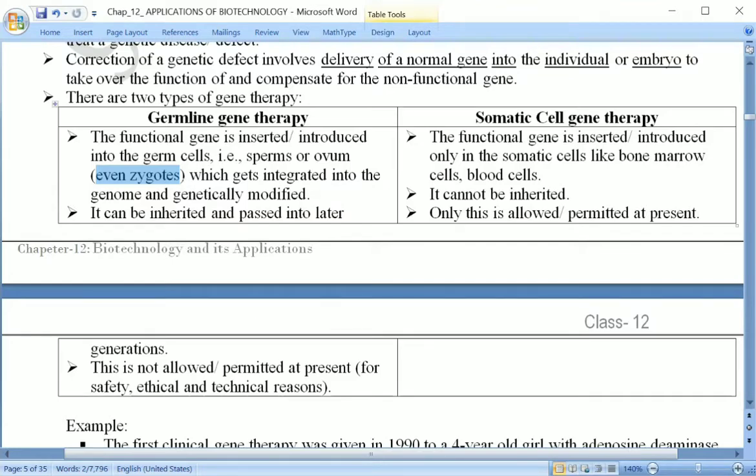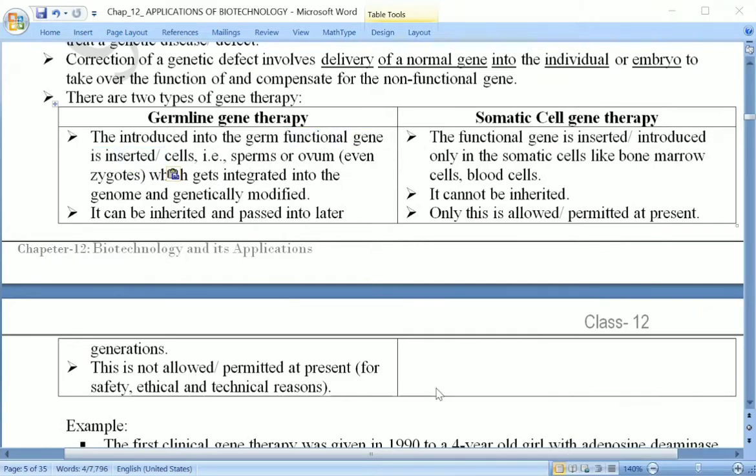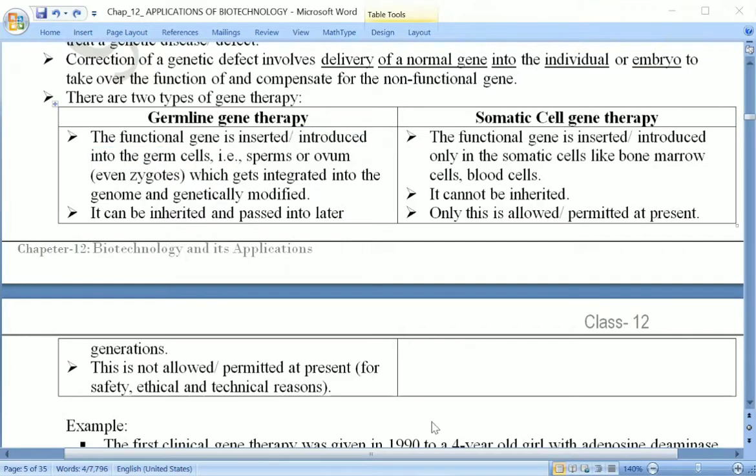Once again, what is that? In this case of germline gene therapy, what is done here? A functional gene is inserted or otherwise introduced into the germ cell. Germ cell refers over here to the gamete, that is the sperm or the ovum, and this can also be inserted or introduced into the zygote also.